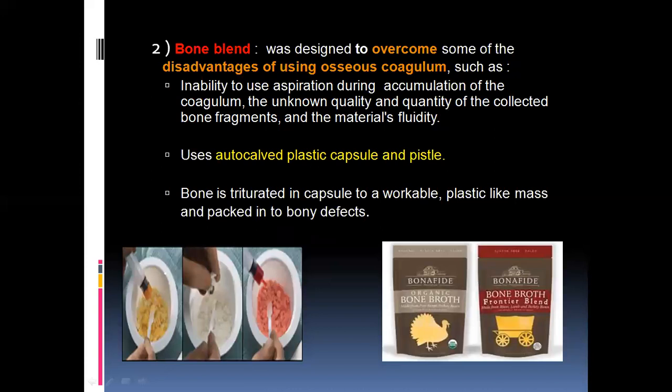Here the bone mixture is placed in a plastic capsule and pestle, and it is triturated well. It is triturated in such a way that it becomes a workable, plastic-like mass, so that it is easy to use in that form. That is a bone blend, blended very well in an autoclaved plastic capsule and pestle.